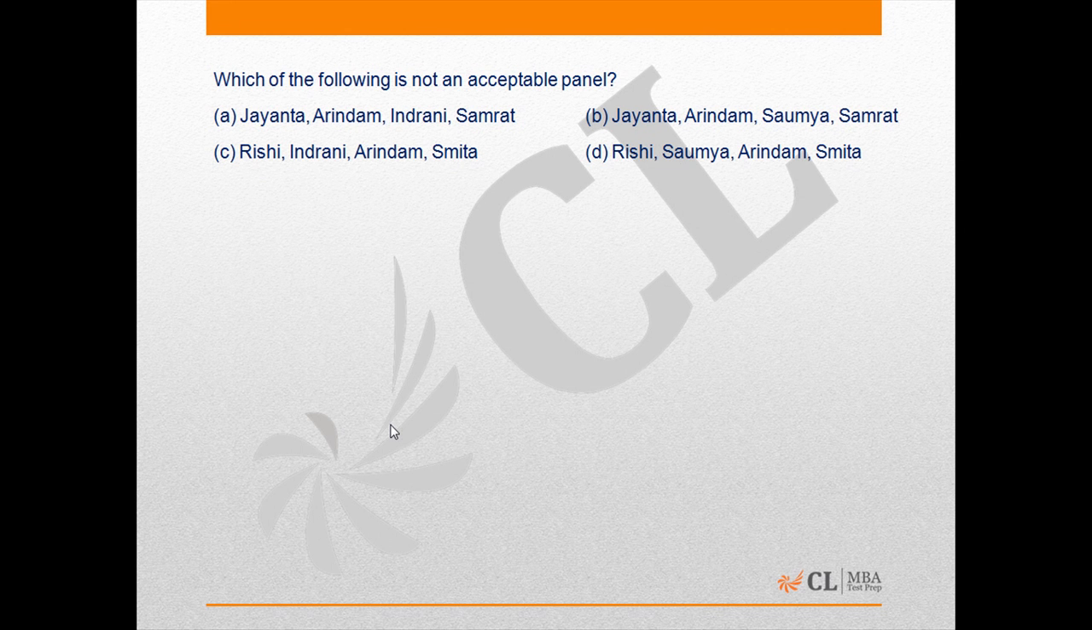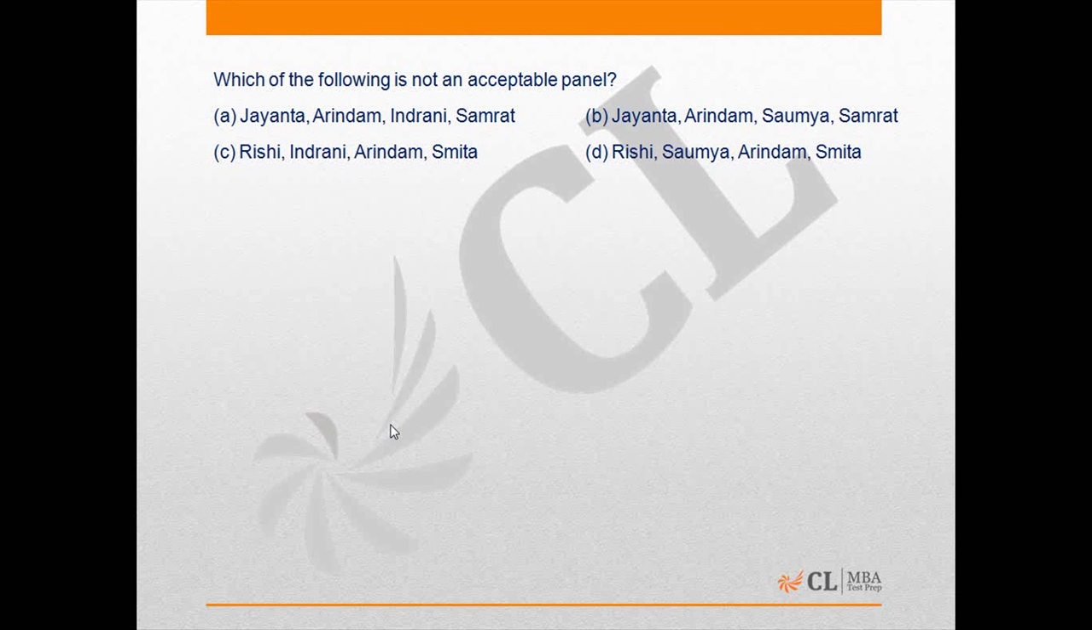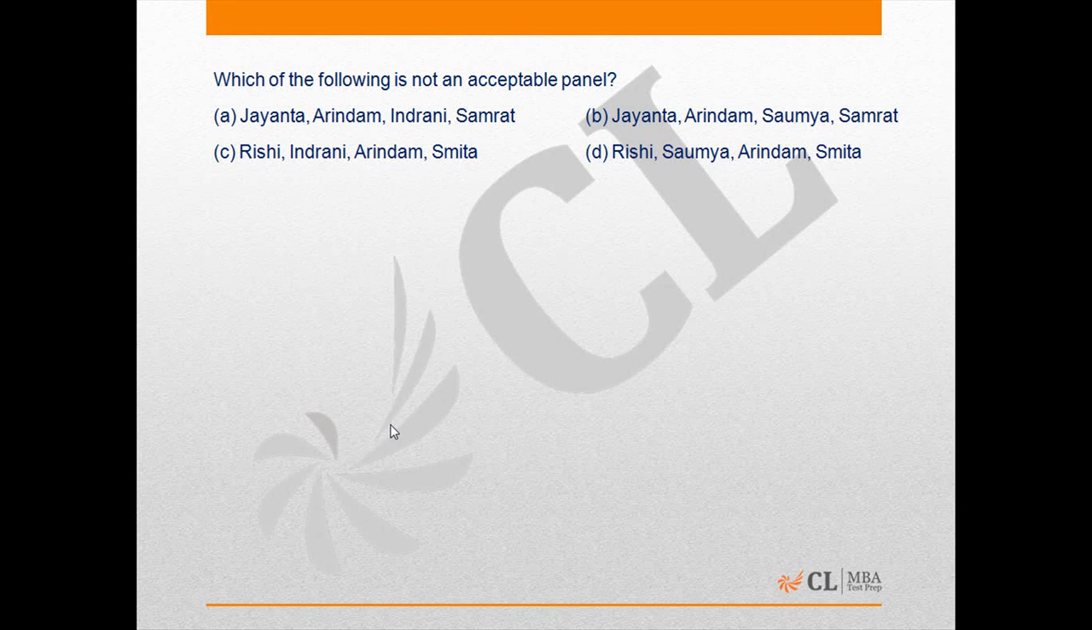Now let's talk about option B: Jayanta, Arindam, Soumya and Samrat. That's again a possible case. Soumya and Samrat are the military experts, Jayanta is an economist, and Arindam is the other person. So that is possible. With Jayanta, Arindam has to be there, so that's a feasible case.